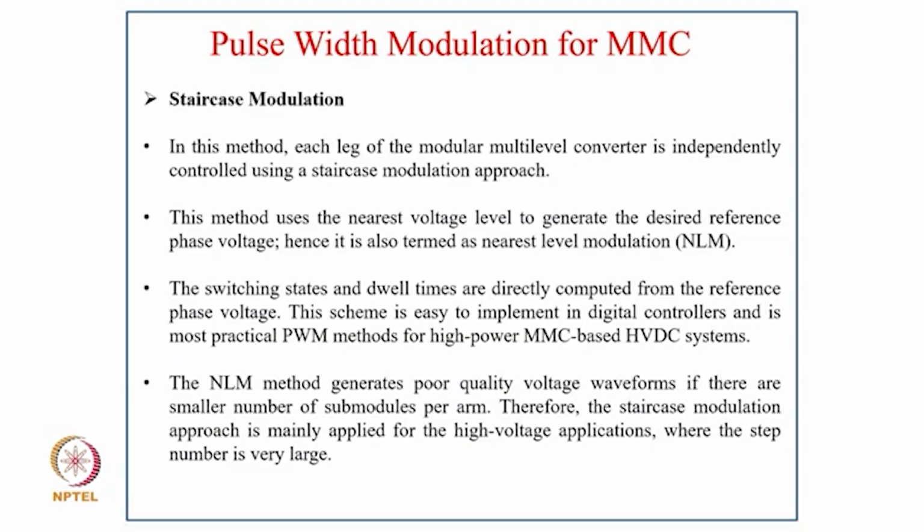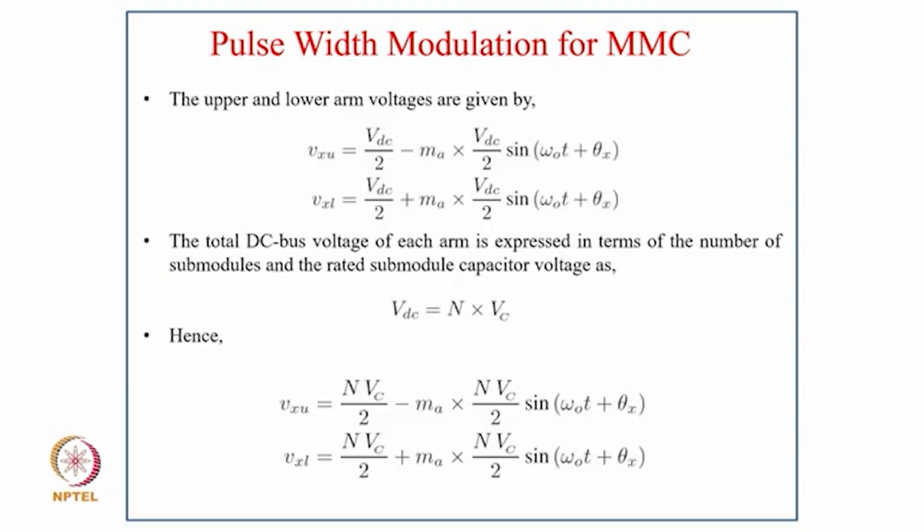Now the upper and lower arm voltages are given as Vxu equals VDC by 2 minus MA into VDC by 2 sin(omega0 t plus theta x), and Vxl equals VDC by 2 plus MA into VDC by 2 sin(omega0 t plus theta x). The total DC bus voltage of each arm is expressed in terms of the number of submodules and the rated module capacitor voltage.